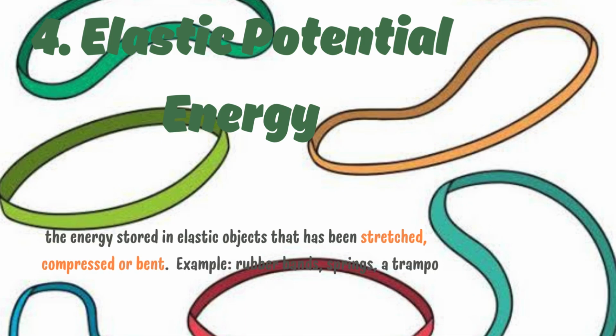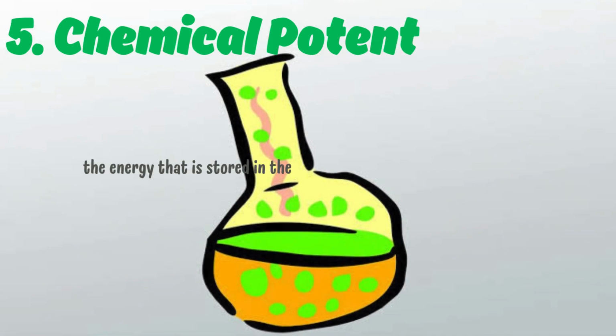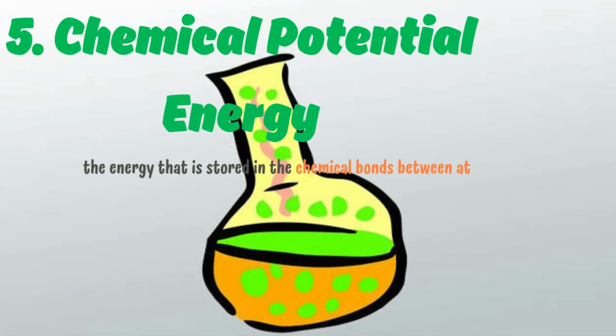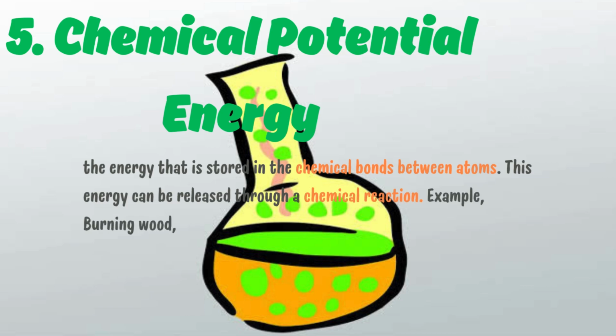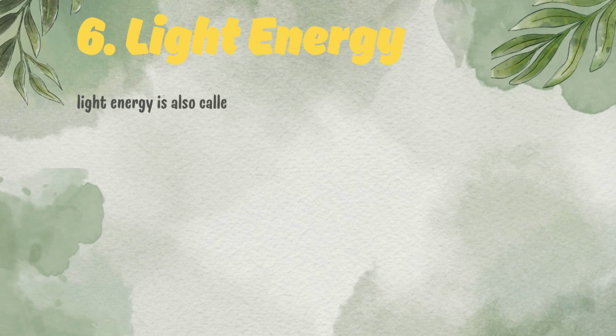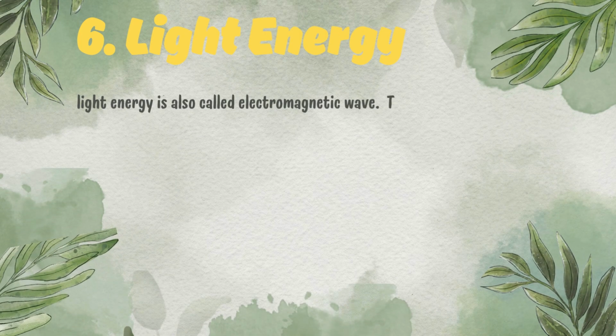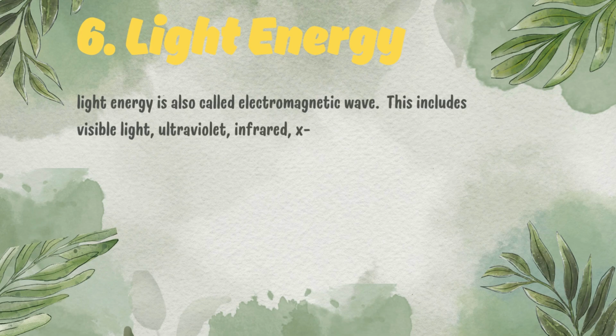Next type is elastic potential energy, the energy stored in elastic objects that have been stretched, compressed, or bent. Examples are rubber bands, springs, a trampoline, and a slingshot. Fifth, chemical potential energy, the energy that is stored in the chemical bonds between atoms. This energy can be released through a chemical reaction. Examples are burning wood, a matchstick, plants, fossil fuel, and even our body.